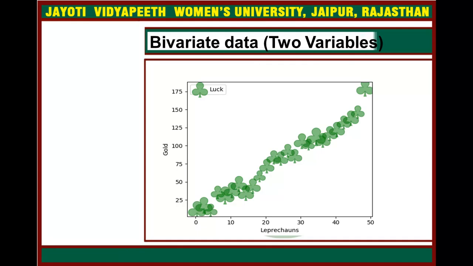Now come to the bivariate data, that is two variables. When plotting the relation between two variables, one can use a scatter plot. You can see here, this is the scatter plot. Nothing is visualized clearly, you can see here, right?